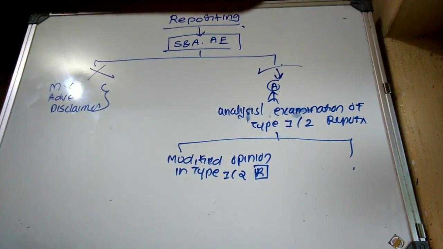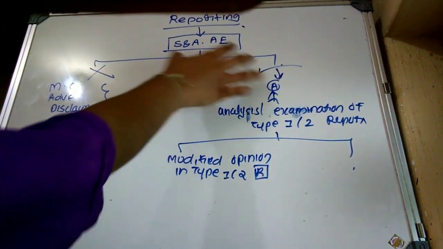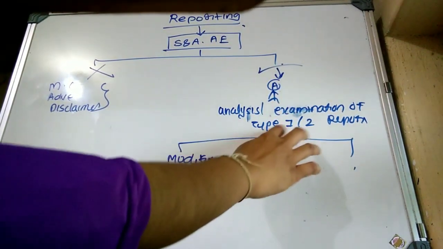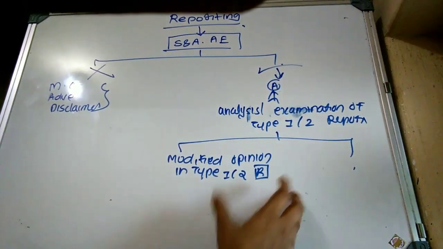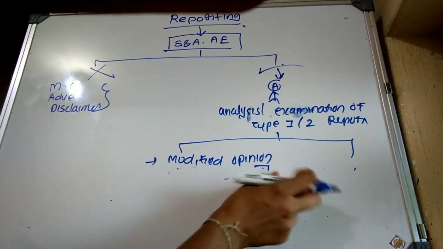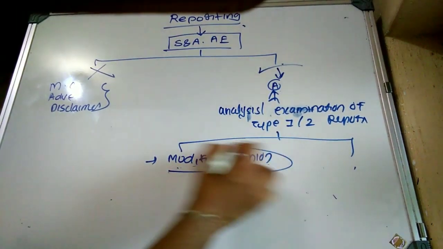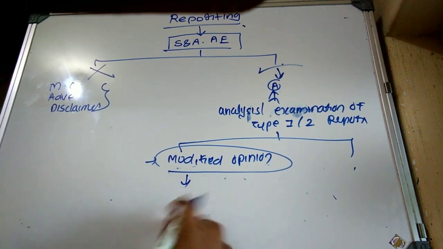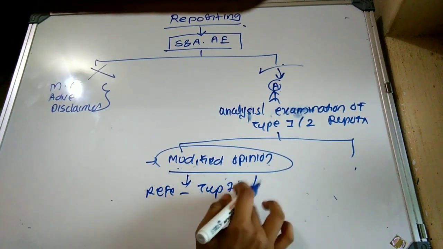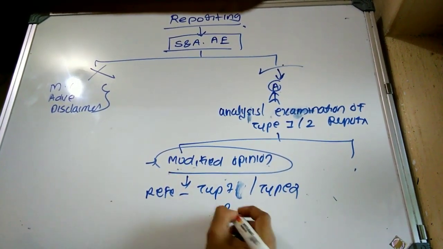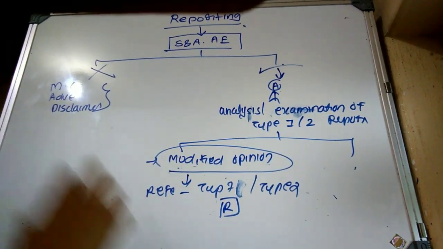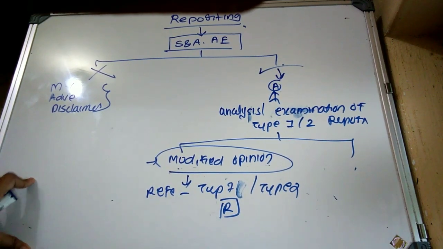Sorry friends, I think that I have made a mistake here. Suppose the auditor is obtaining sufficient and appropriate audit evidence even after referring to a type 1 or type 2 report. After that, they are going to issue a modification to the audit report, not in this case, okay? That is, the concerned auditor is issuing a modification to the audit report. In that case, they have to refer to what? The type 1 or type 2 report which has been used by them so as to obtain information with respect to the operation of the internal control system.